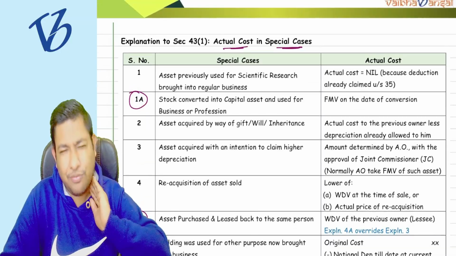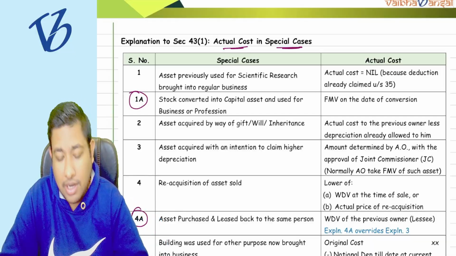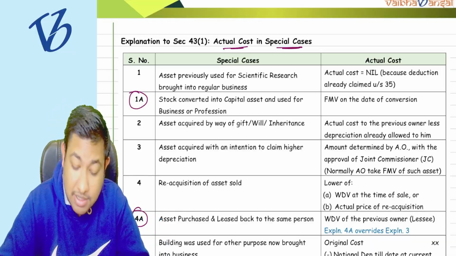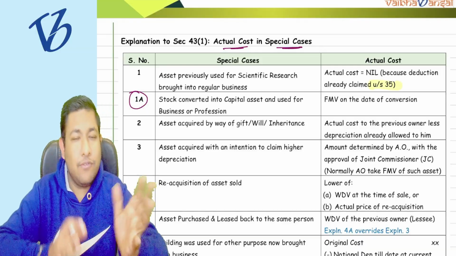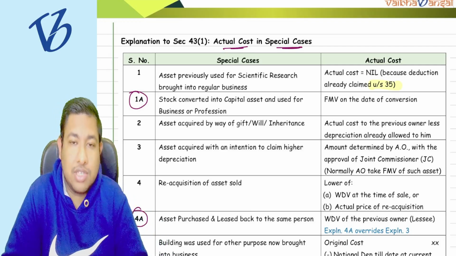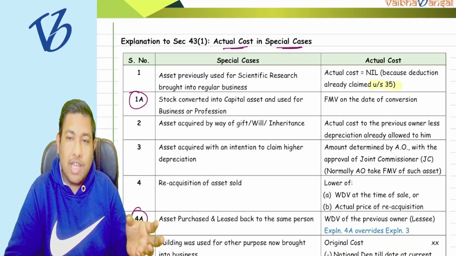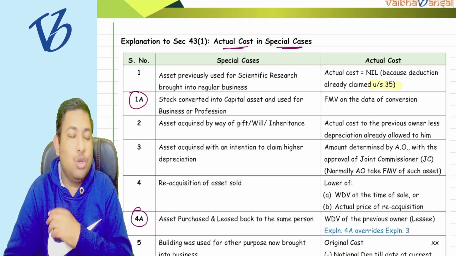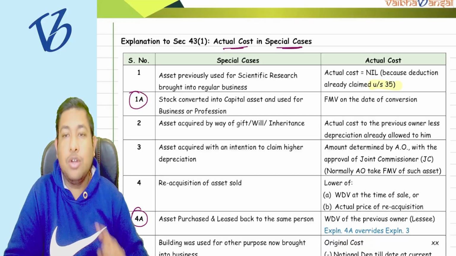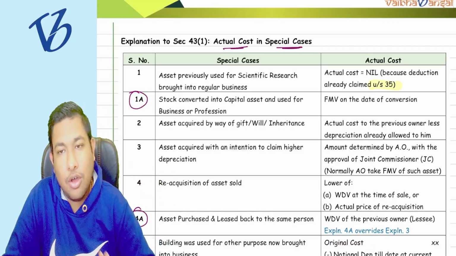There are some sections that we'll understand in more detail when we reach them, like Section 35 we'll see. Everything is interrelated, and I have done all that interlinking for you. So whenever you read the chapter after the end of your syllabus, it is going to be super easy for you to recall and remember, and to link each and everything of your syllabus.